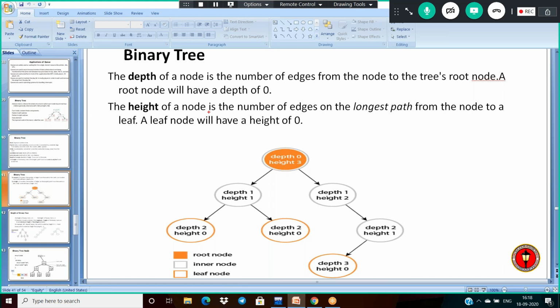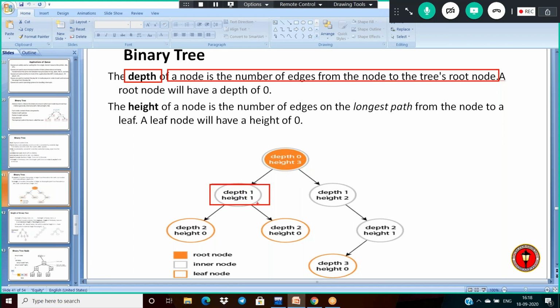It's not the height of a tree. We are not talking about the height of a tree here. Here we are talking about the height of a node. Let us first see the differences between these two. The depth of a node is the number of edges from the root node to the node, so depth is compared from the root node. If you take this node here, the number of edges is 1, so its depth is 1.